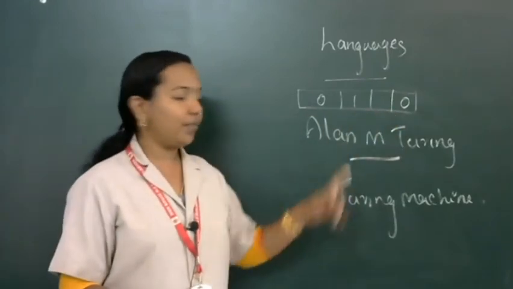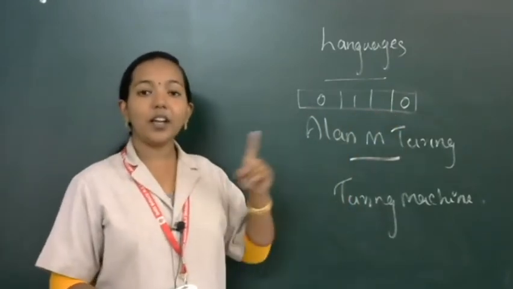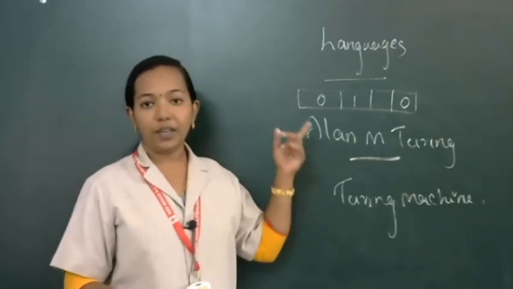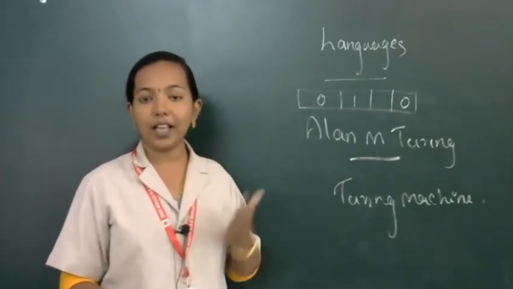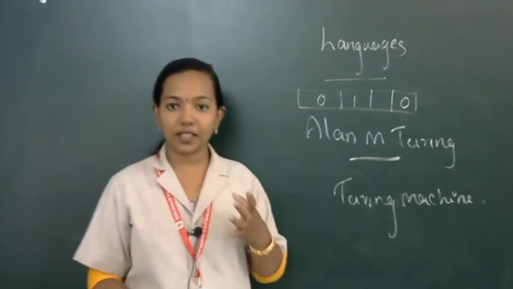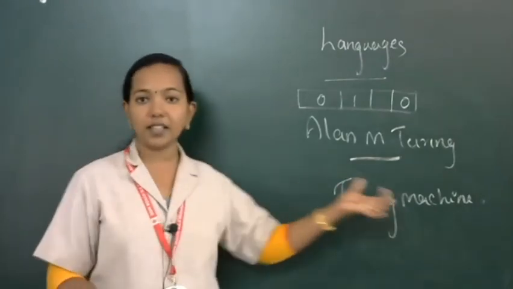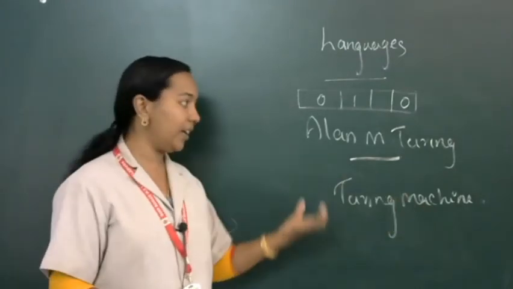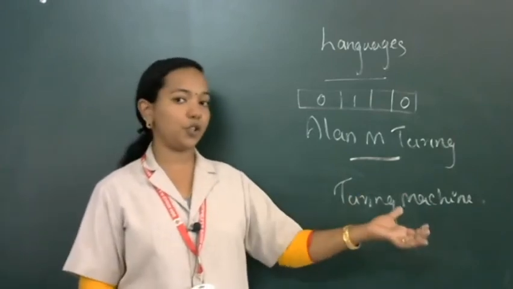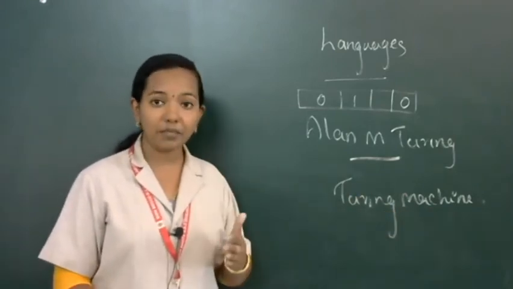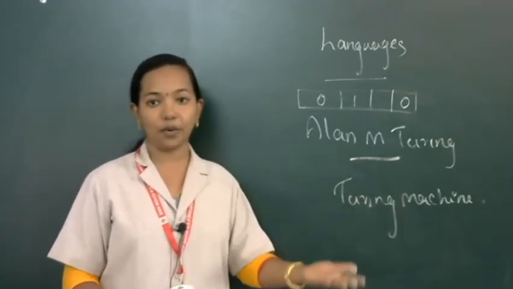Then if the machine is working, the read or write head will check whether there is any value present in that tape. If any value is present, then if 0 is present, some set of instructions will come. If 1 is present, then some set of instructions will come. If it is empty, then it will move to the next row.